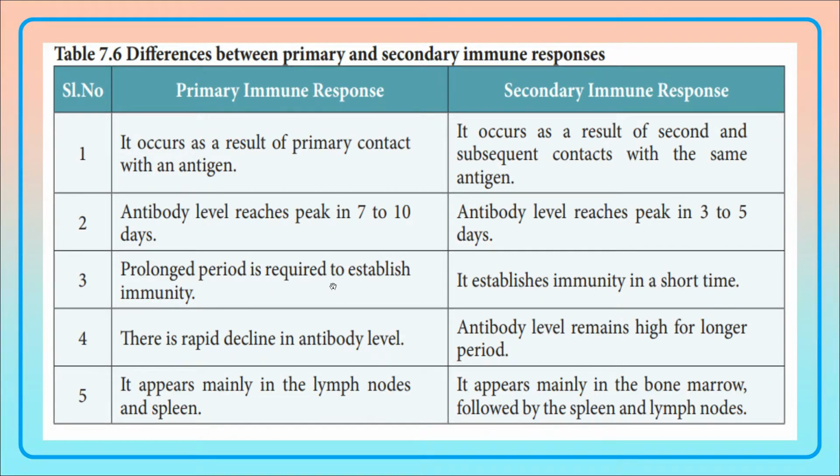It takes a longer time to establish the immunity in the primary immune response, whereas immunity is established within a short time in the secondary immune response. There will be a rapid decline in the antibody level after the primary immune response, whereas the antibody level will remain high for a long time in the secondary immune response. The primary immune response mainly happens in the lymph nodes and the spleen, and the secondary immune response appears mainly in the bone marrow, followed by the spleen and the lymph nodes.